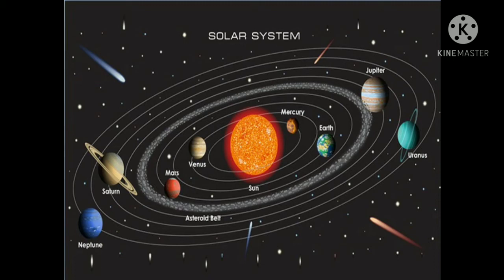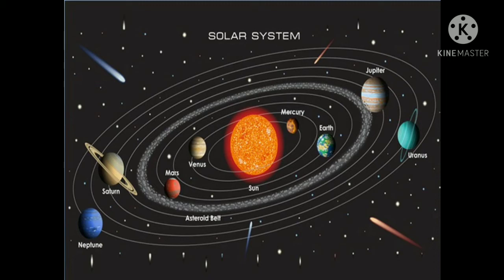Mars. It is the fourth planet from the sun. It is often called the red planet because it appears red due to the presence of iron oxide on its surface. It has a thin layer of atmosphere. It has several volcanoes. It is smaller in size than the Earth. It has 2 moons.